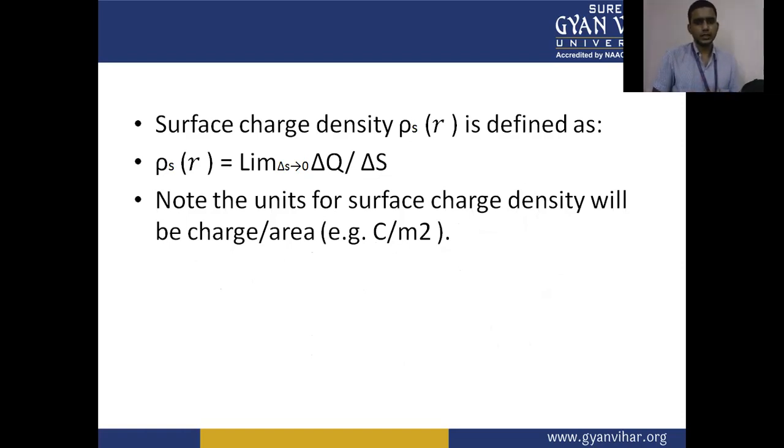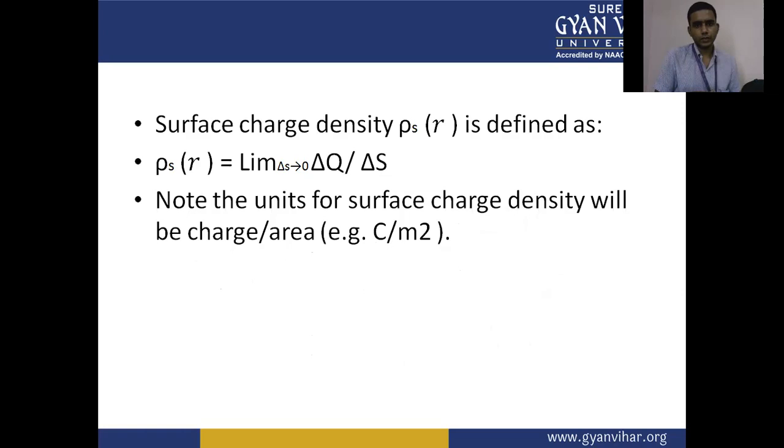Surface charge density is defined by rho s of r, which is equal to the limit delta s tends to 0 of delta q upon delta s. Previously, in the case of the volume, the formula was delta q upon delta v.